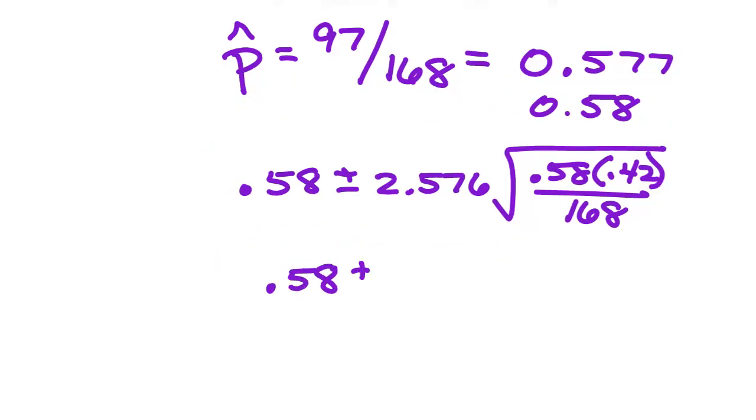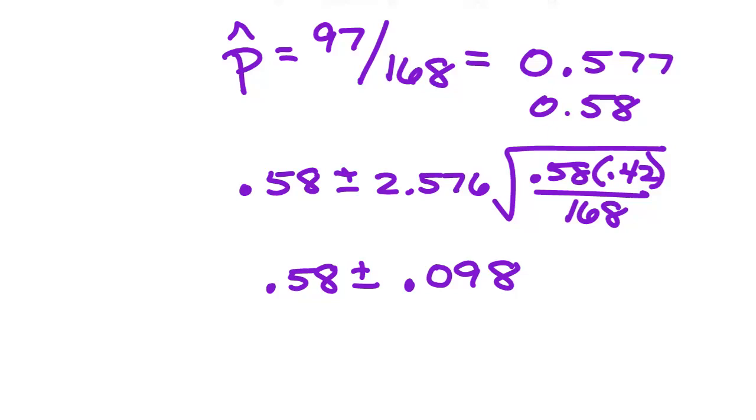What would my new margin of error be now? 0.098. What was the old margin of error? 0.105. Why did the margin of error go down?